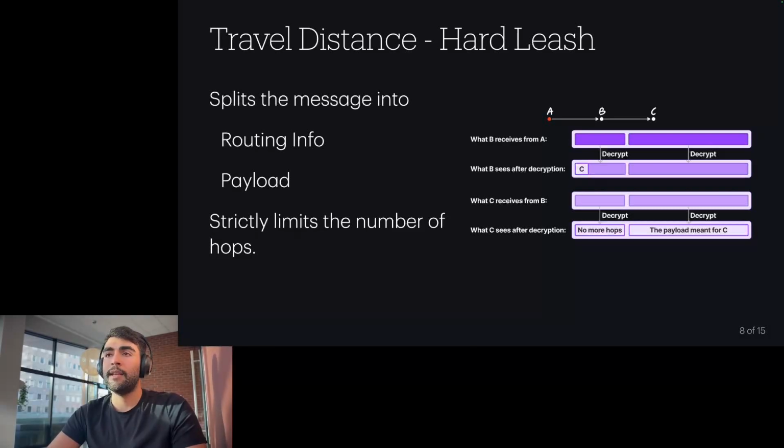Because of that, we propose two methods to limit the travel distance. The first one is a hard leash. As its name suggests, it strictly limits the number of hops that a message can travel. The way that it works is that it splits the message into two parts, a routing info part and the payload part. The payload part is obviously larger in size, and the routing info part is just for routing information. Both of the parts get encrypted by the source for each hop along the path, and each hop along the path has to decrypt both of these parts separately. This strictly limits the travel distance that any message can travel.